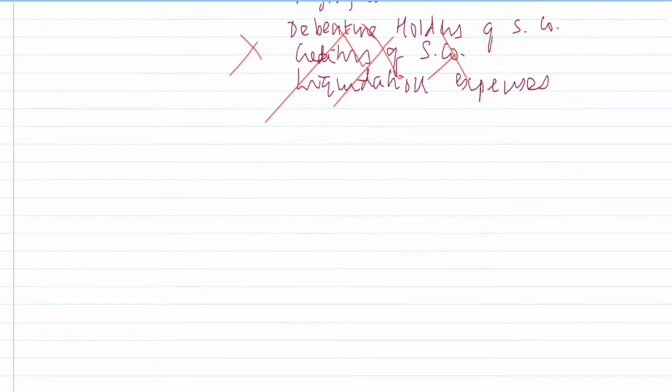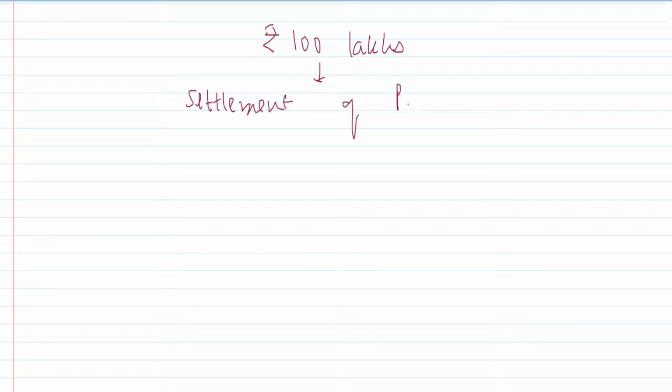Next, let us say we have finally decided the purchase consideration. Assume for a moment that purchase consideration is 100 lakhs of rupees, let's say 1 crore. The next question that arises is the settlement of purchase consideration. A wants to take over B Limited. It is finally decided that we will pay to the equity shareholders and preference shareholders a total of 1 crore, 100 lakhs. So that's a part of my purchase consideration. How will I settle the purchase consideration?